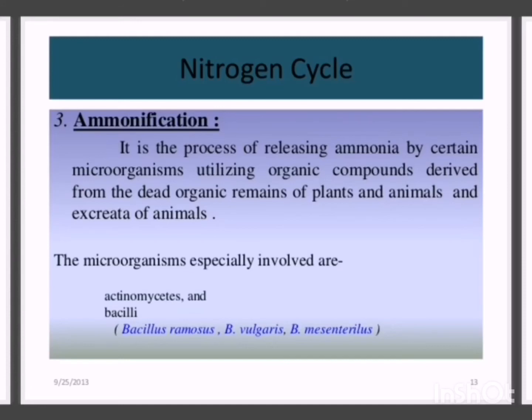For example, from protein, it will produce amino acid, carbon dioxide, water. So amino acid will break down on ammonification to ammonia and ammonium ion. So it is the process of releasing ammonia by certain microorganisms utilizing organic compound derived from the dead organic remains of plant and animal and excreta of animal. So the microorganisms especially involved in this process are actinomycetes and Bacillus: Bacillus ramosus, Bacillus vulgaris, and Bacillus mesentericus.